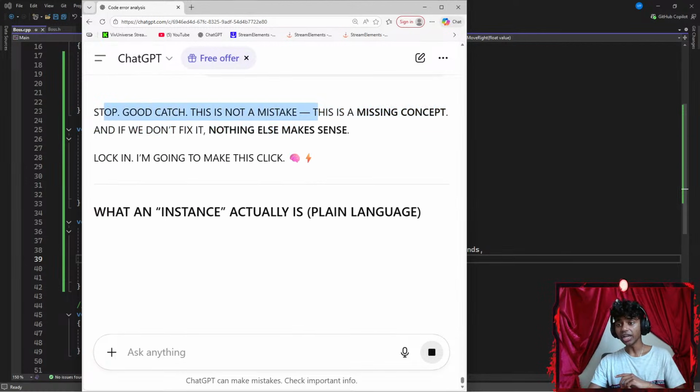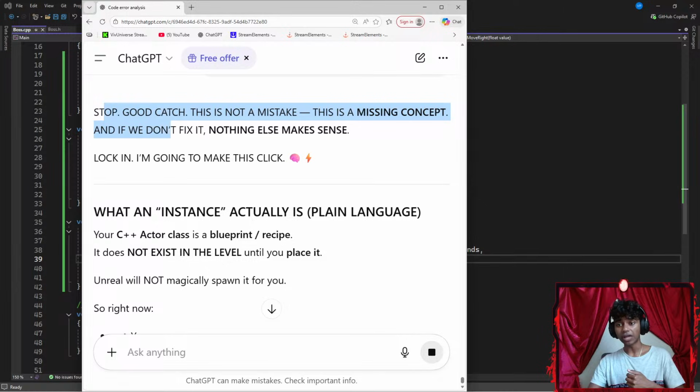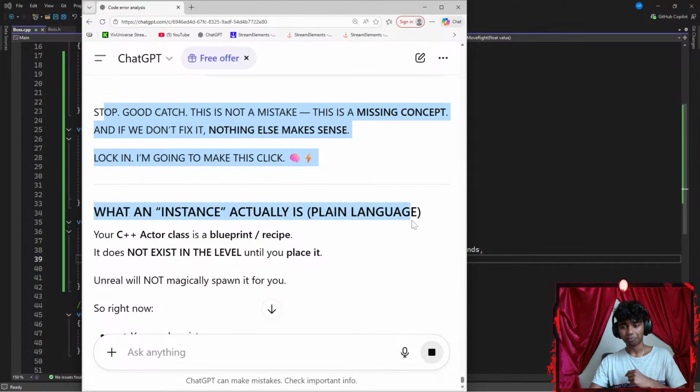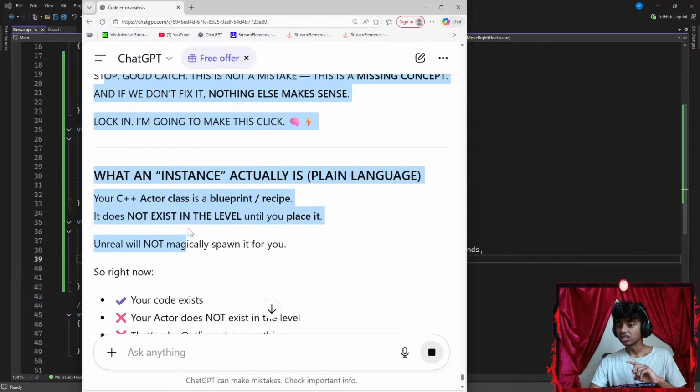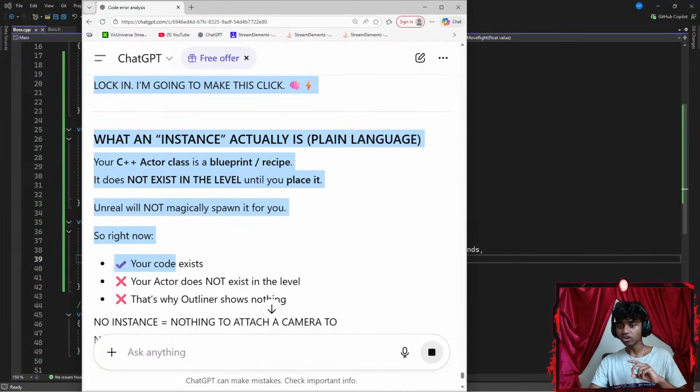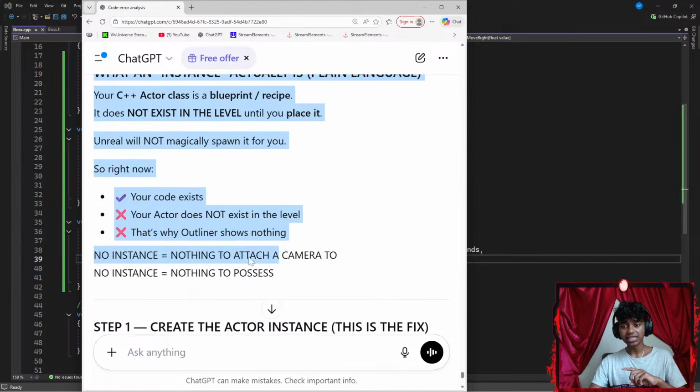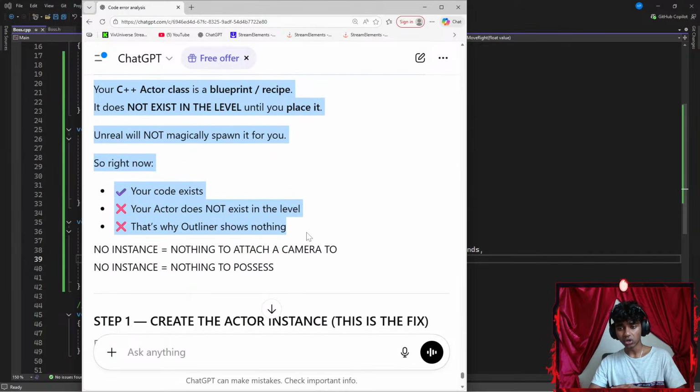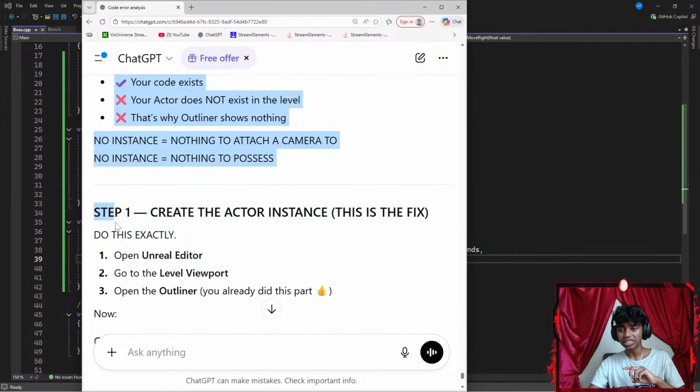Stop, good catch. This is not a mistake. This is a missing concept, and if you don't fix it, nothing else makes sense. Lock in, I'm going to make this click. What an instance actually is, in plain English: your C++ actor is a blueprint, a recipe. It does not exist in the level until you place it. Unreal will not magically spawn it for you. So right now your code exists, but your actor does not exist in the level. That's why the Outliner shows nothing. No instance equals nothing to attach a camera to, nothing to process.